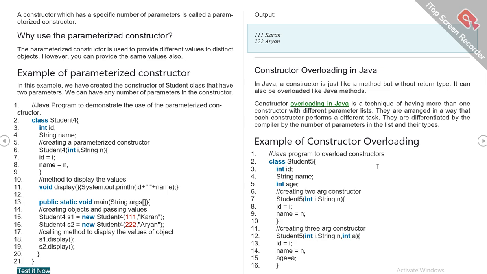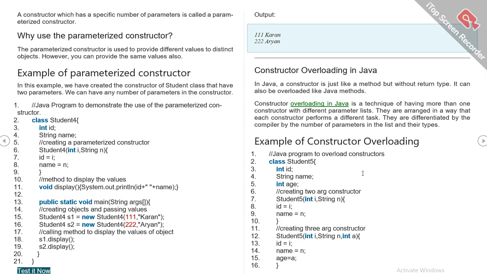Java program to demonstrate the use of the parameterized constructor. Class Student4 with int id and String name. Creating a parameterized constructor Student4 with int i and String n: id equals i, name equals n. Void display, System.out.println id plus name. Public static void main String args, then creating objects and passing values.